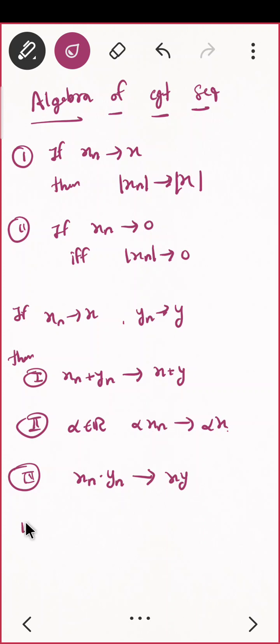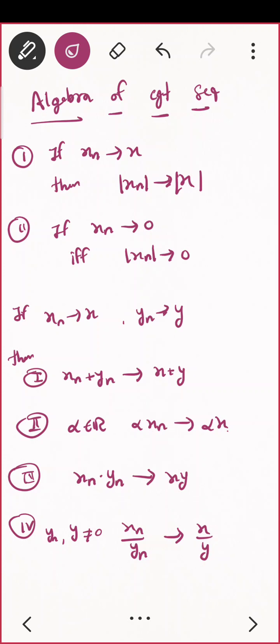And the fourth one: if y is non-zero, then xn upon yn converges to x upon y. Here yn should also be non-zero, so yn and y should be non-zero. Then xn upon yn converges to x upon y. This is called the algebra of sequences.